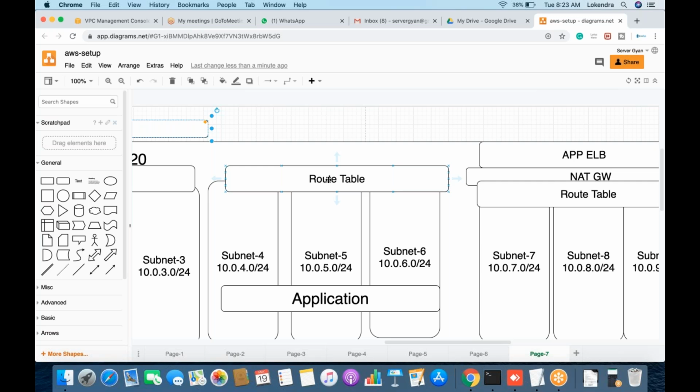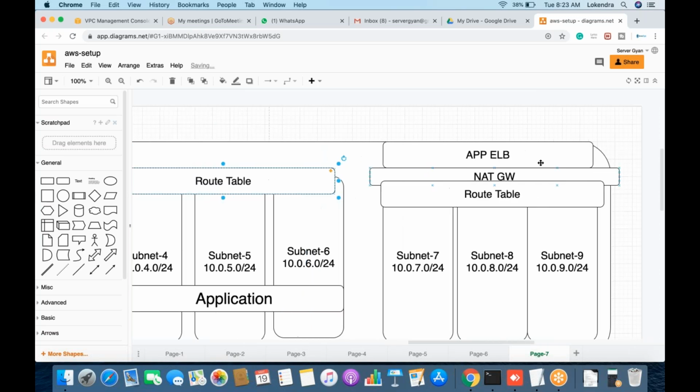So based on approvals, we have to associate, and once the task is completed, after that we have to remove that as well. That should not be lying within the organization, associated with the route table and under the VPC forever. Once the task is completed, you need to remove that as well. Same thing goes here. If you need to have NAT gateway, then have it. If you don't need to have, no need to have.